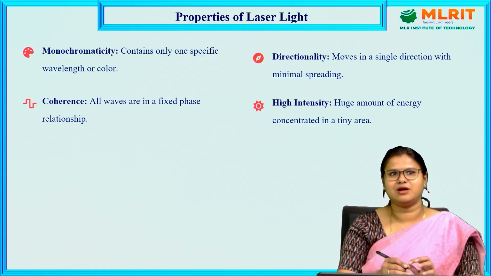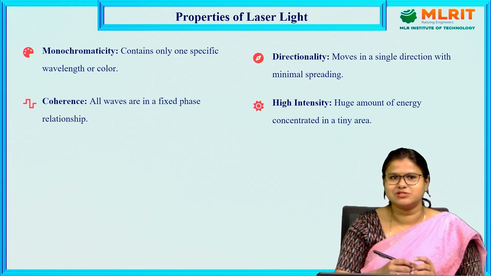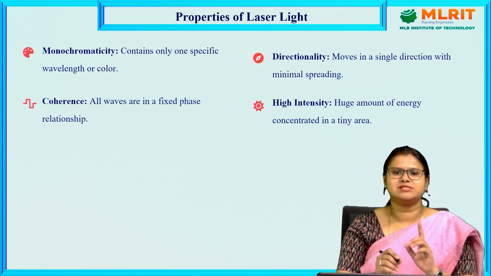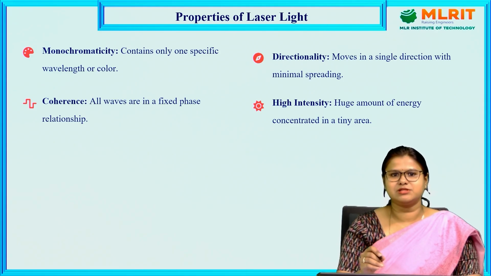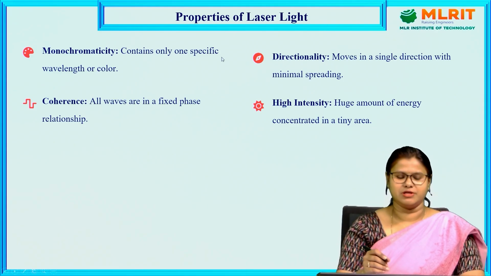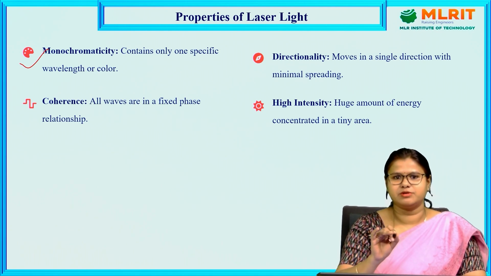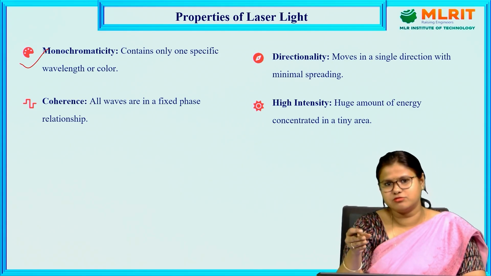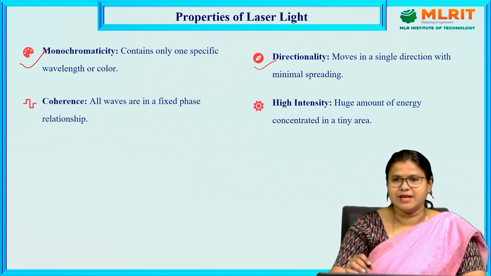Now I will continue this video lecture by discussing a few properties of laser. What are the properties of laser? There are mostly four important properties. Laser is monochromatic. That means all the waves of the laser travel with the same frequency or same wavelength. So a particular material used to produce a particular laser will have a single color. Monochromatic means single color.